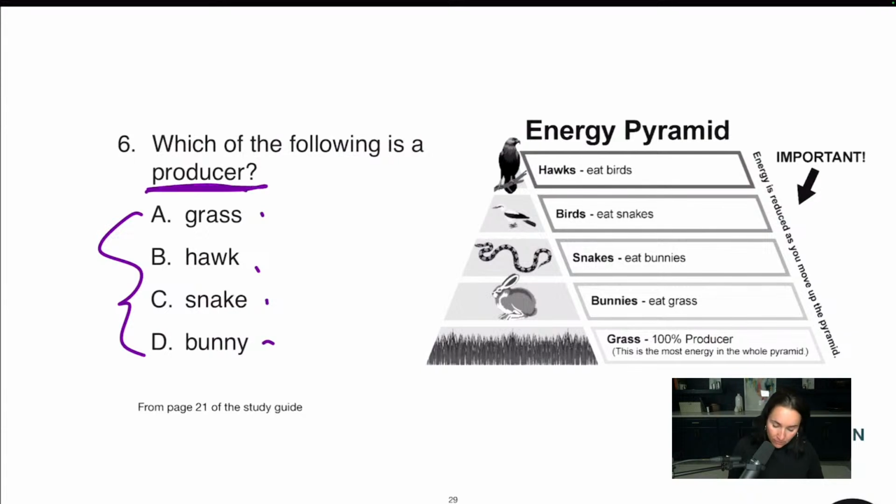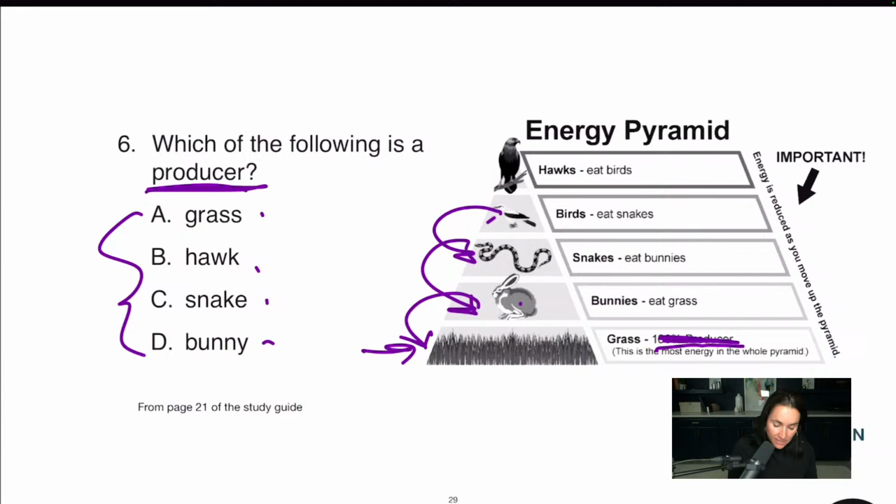Okay. Now, I have this, it says 100% producer here, and I have that for a reason. They may not have that, it may just be like this. Okay. The grass is the producer. This is where all the energy is. This is where all the carbohydrates are. It's in the plants. The bunny eats that and gets some energy, and the bunny expends some energy as it hops along. The snake eats the bunny, so it gets some of the energy the bunny got from the grass, but not all of it, right? Because the bunny's hopping around and expended some of that energy. But when the snake eats the bunny, it gets some of that.